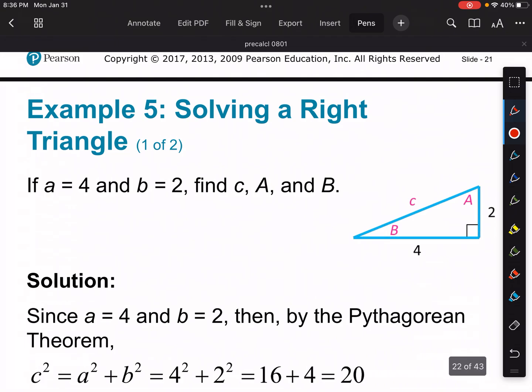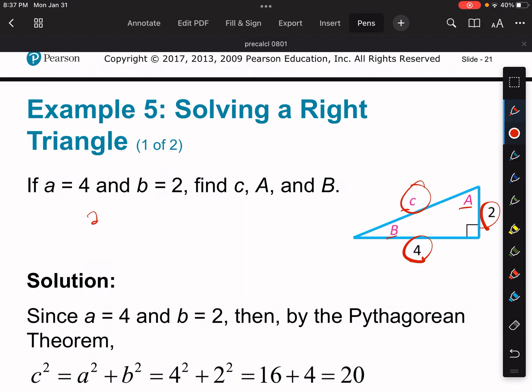Example 5, almost done here, guys. So for example 5, it says if A is equal to 4 and B is equal to 2, find C, A, and B. All right, so it depends on what you want to start with here, but first of all, let's just find C. Why not?